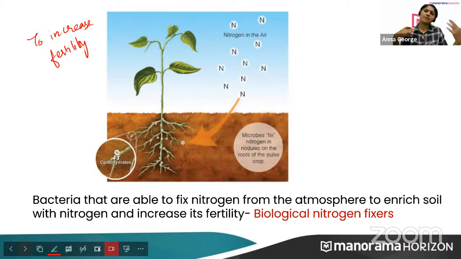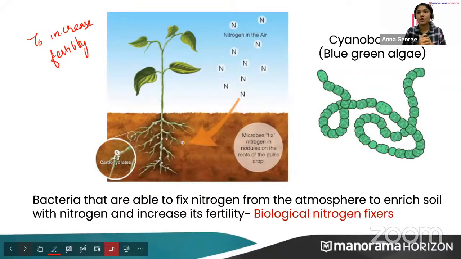This is also an example. Okay. Can you give some other examples? Some other examples. Can you see here? Cyanobacteria or blue-green algae. It is also Acetobacter. Yes, very good, very good. So these are some examples of biological nitrogen fixers.